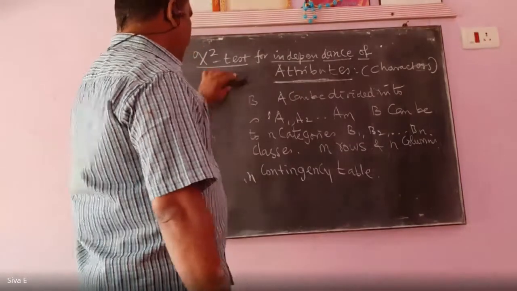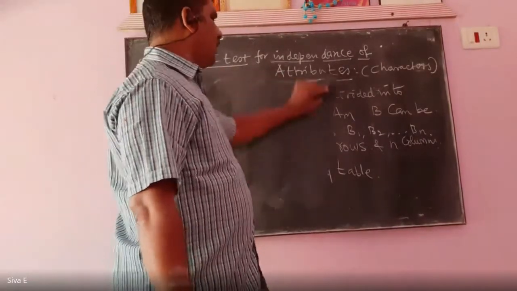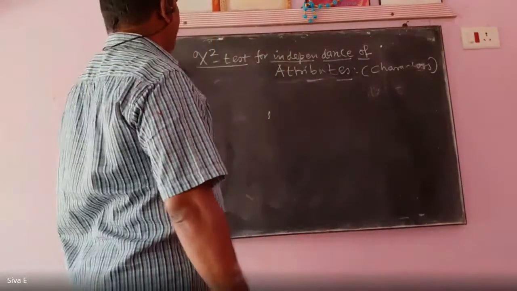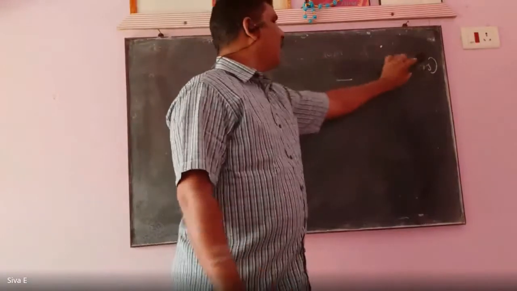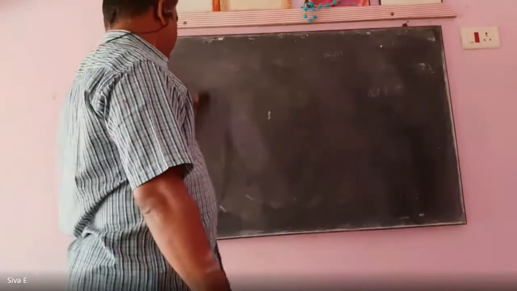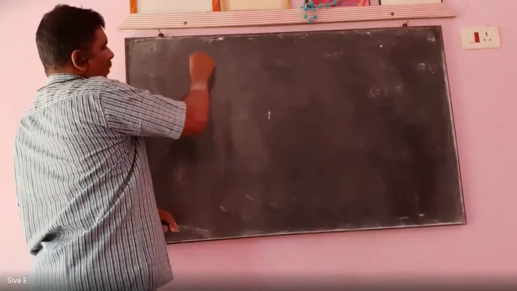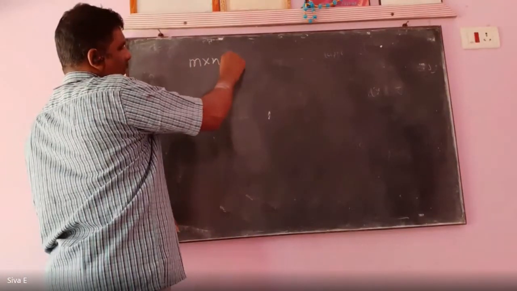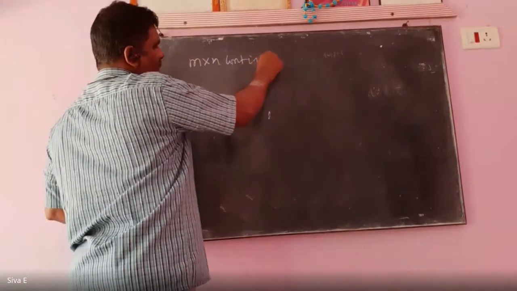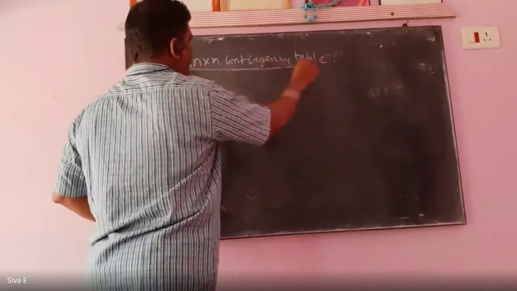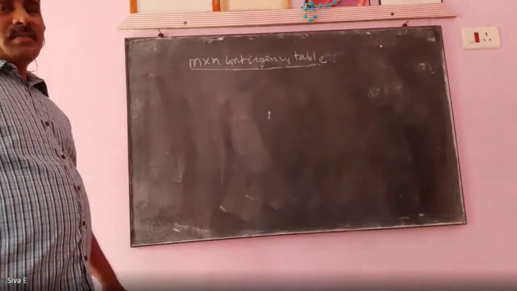Okay, write the heading: M by N contingency table.